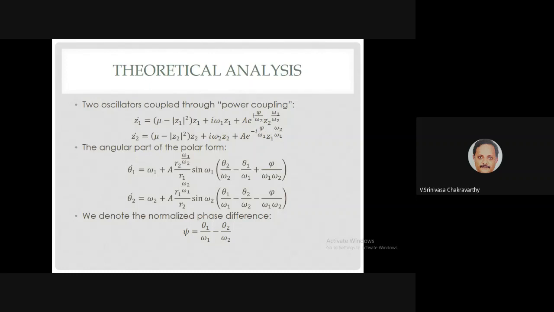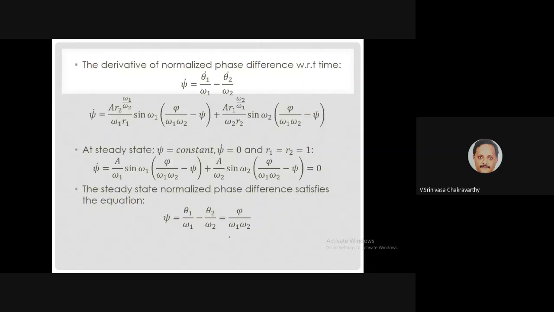Now, just like before, if you convert both into polar form and ignore the R dynamics because it's not important, you get this. Now compute the normalized phase difference, not the original phase difference. That is psi is equal to theta 1 by omega 1 minus theta 2 by omega 2. If you do that, then the psi dynamics will look like this.